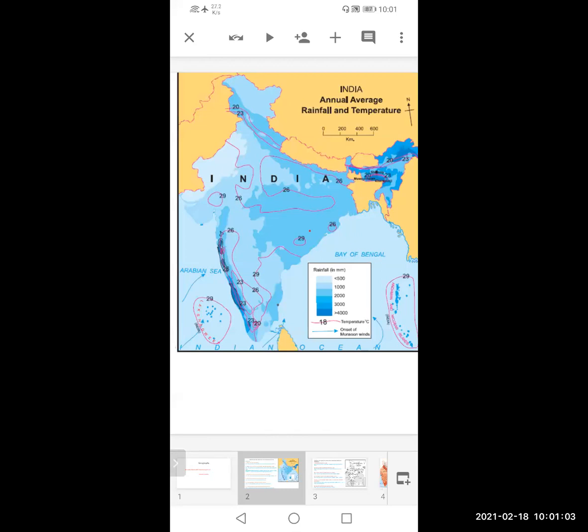Generally, Kerala receives rainfall in June, and Gujarat and Rajasthan in the month of July, because the clouds have to travel the journey. So the reason is like that.